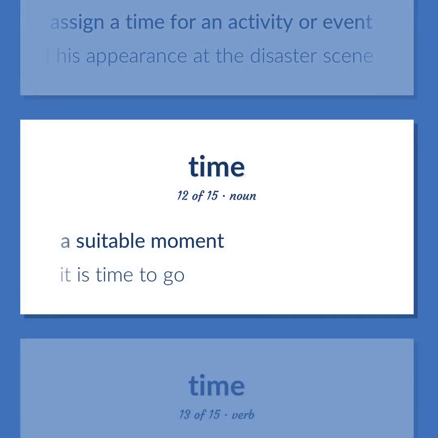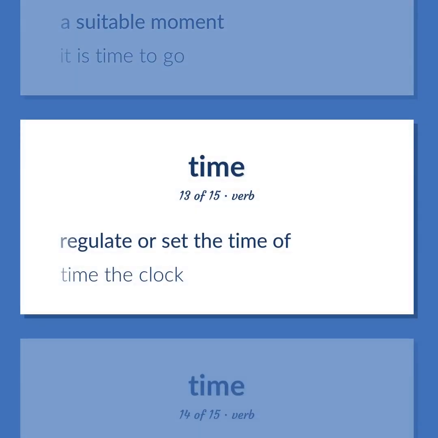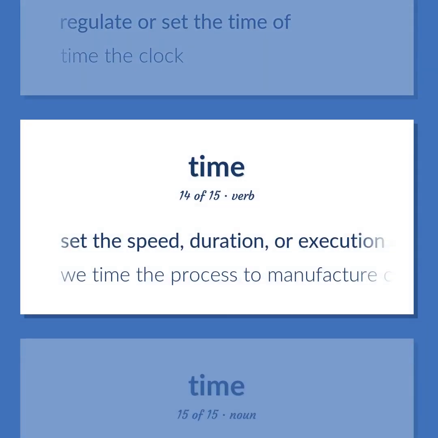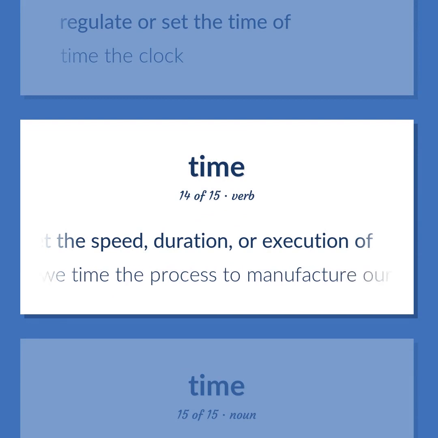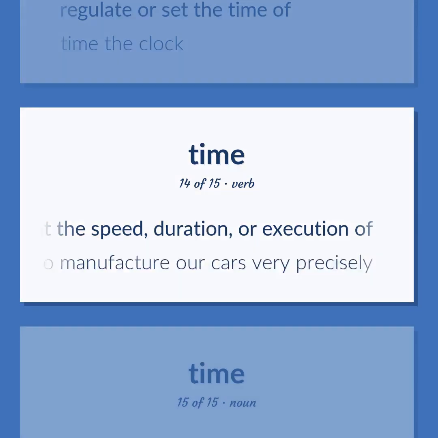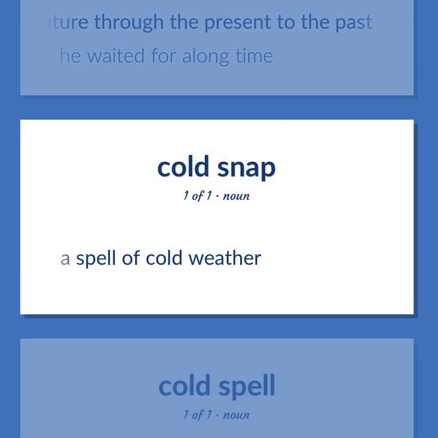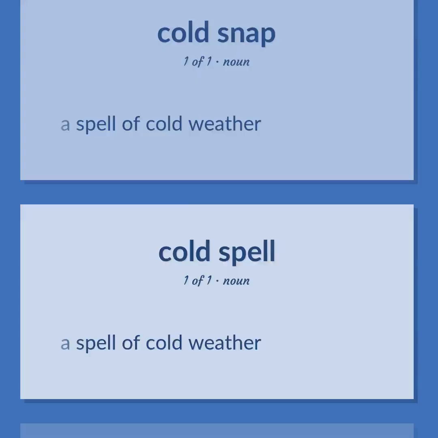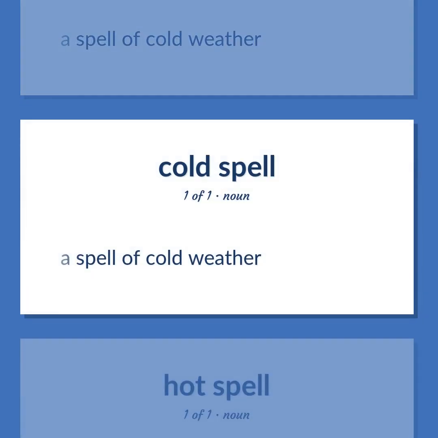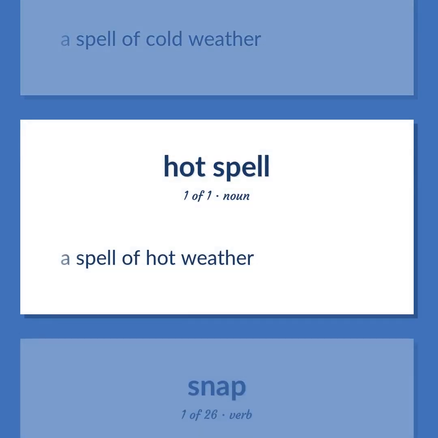A suitable moment. It is time to go. Regulate or set the time of. Time the clock. Set the speed, duration, or execution of. We time the process to manufacture our cars very precisely. The continuum of experience in which events pass from the future through the present to the past. He waited for a long time. A spell of cold weather. A spell of hot weather.